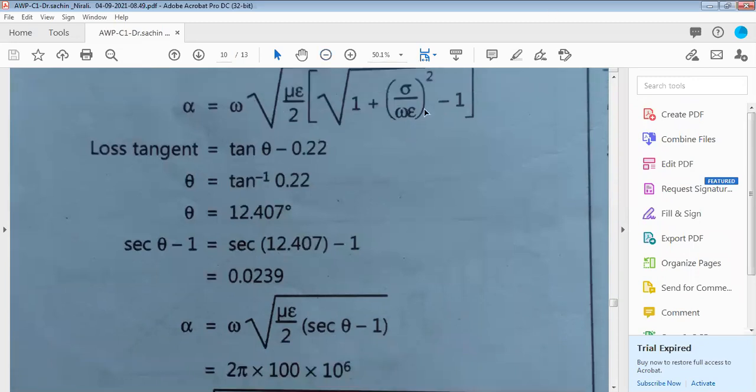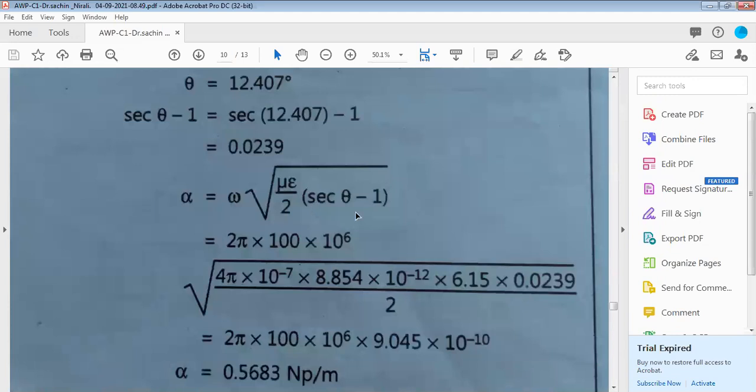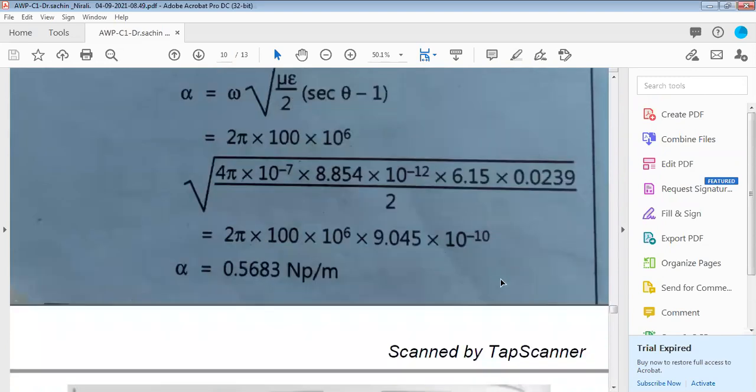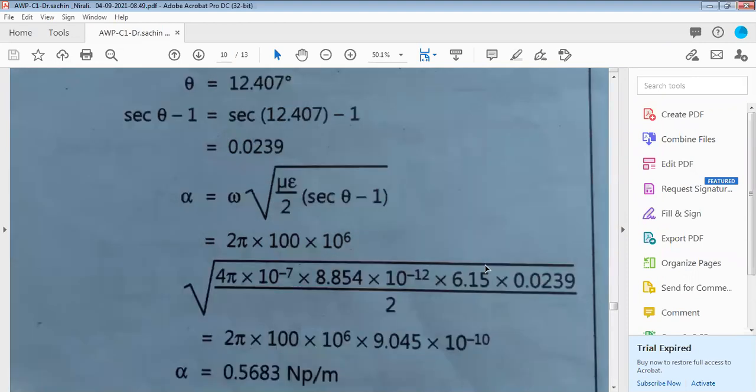In the other way, conductivity divided by omega epsilon is nothing but the loss tangent. Remember, this is the loss tangent. Now substitute sec theta minus 1 and omega; the other part you have already calculated above. Substitute and you will get the attenuation constant 0.5683 Nepers per meter.